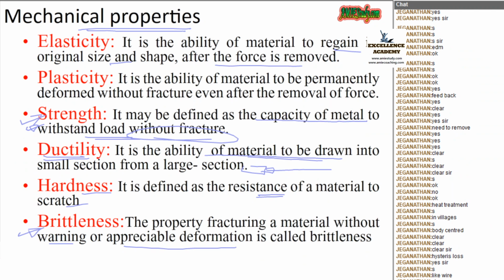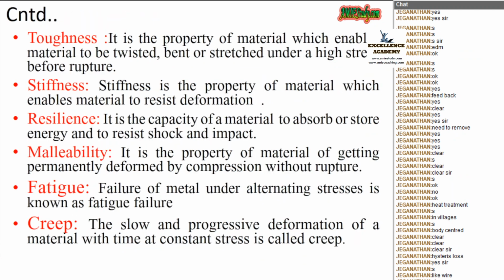No, toughness is a different one. We are moving to that. Toughness means the property of a material which enables the material to be twisted, bent, or stretched under high stress before rupture. That means we are twisting. Say this is the axis of the material. We are twisting that material by giving a force like this. How much can I twist without rupture? That is called toughness.